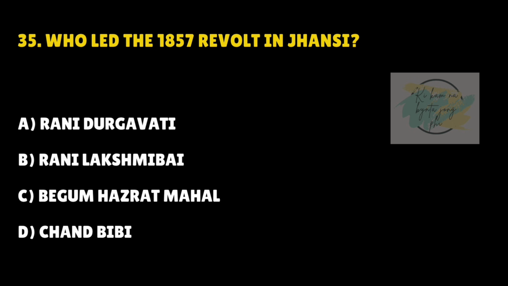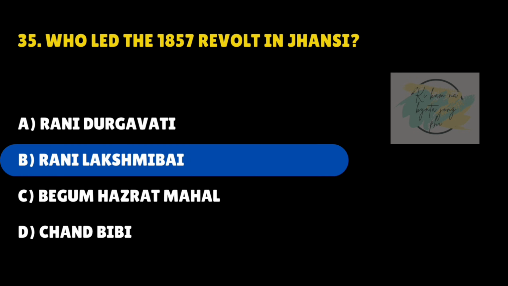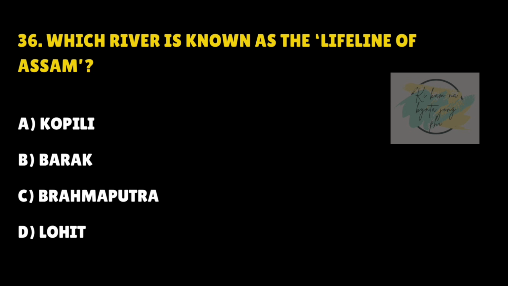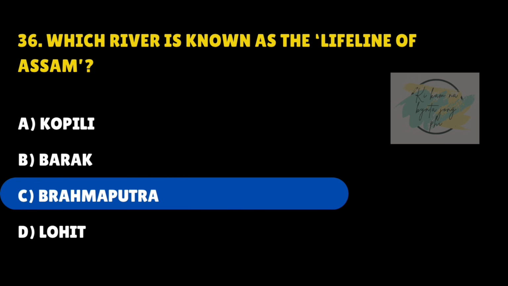Who led the 1857 revolt in Jhansi? Answer is B. Rani Lakshmibai. Which river is known as the lifeline of Assam? Answer is C. Brahmaputra.